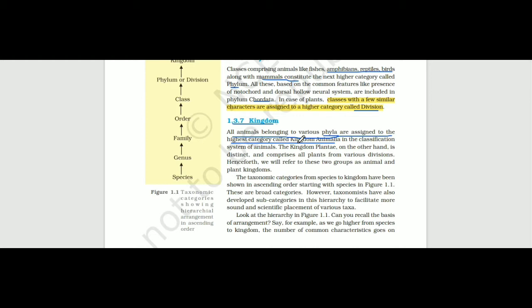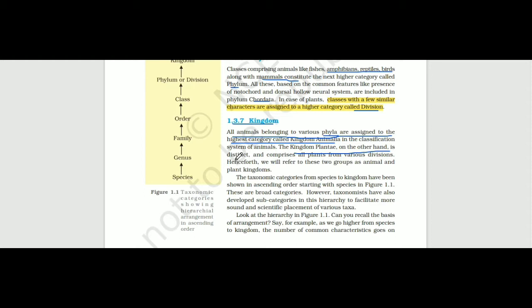The kingdom Plantae, on the other hand, is distinct and comprises all plants from various divisions, like Bryophyta, gymnosperms, angiosperms. They group together and make kingdom Plantae.